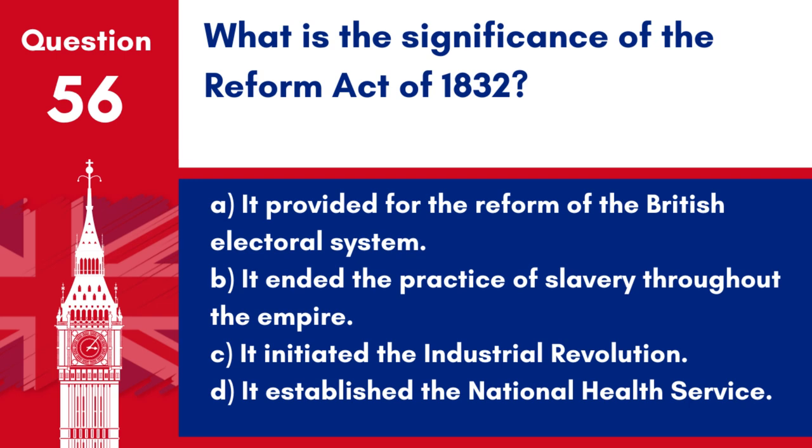Answer: A. It provided for the reform of the British electoral system. The Reform Act of 1832, also known as the Great Reform Act, expanded the electoral franchise and addressed many anomalies, making the electoral system more representative.